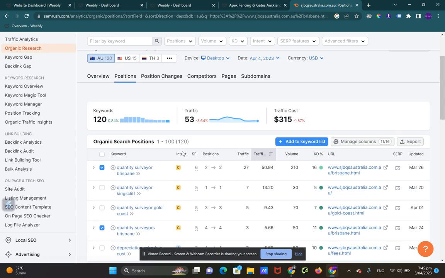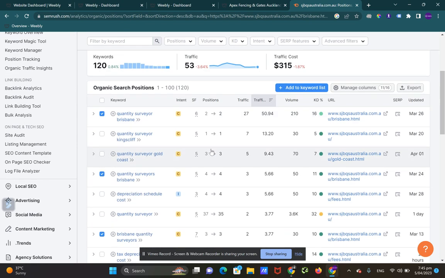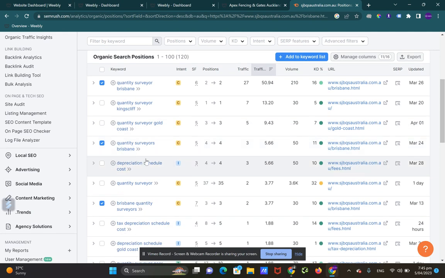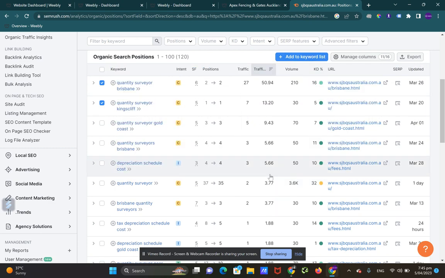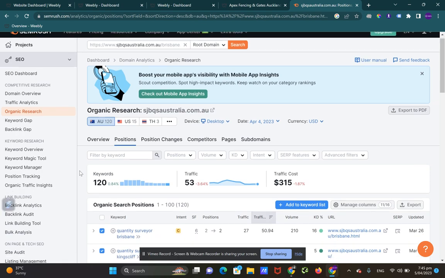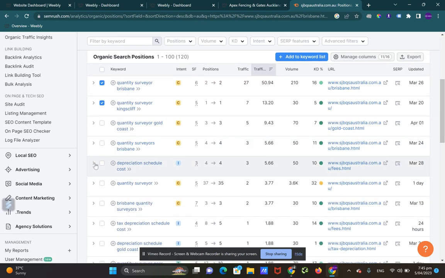If you had the paid version of SEMrush, you could go a bit more in detail. But if you find a keyword that you like, you can just click on this little tick box and add it to a keyword list, which is again only for paid users. But even with the free tool, you can still start some keyword ideas using SEMrush.